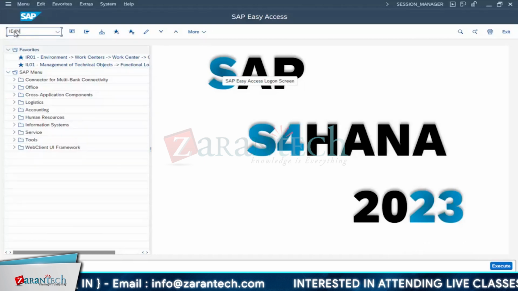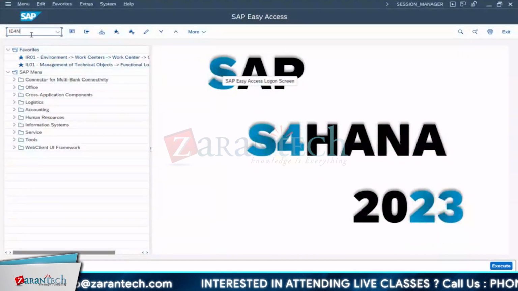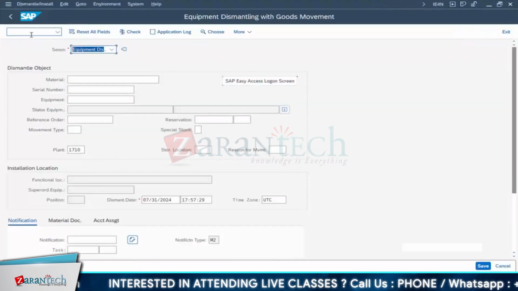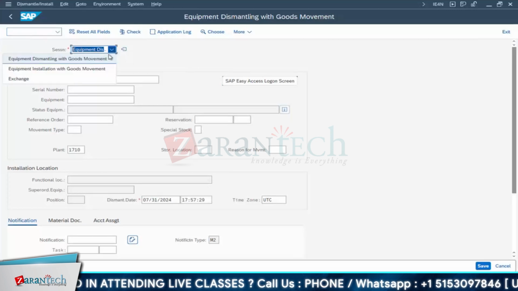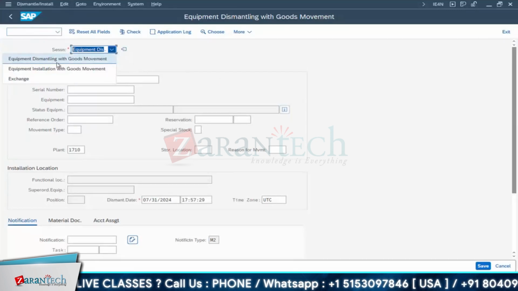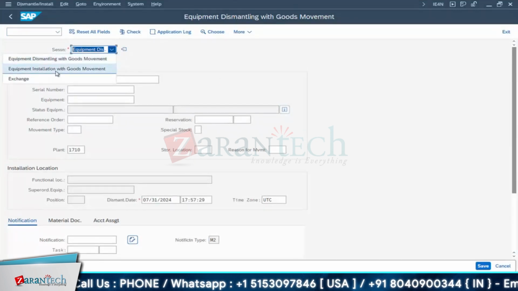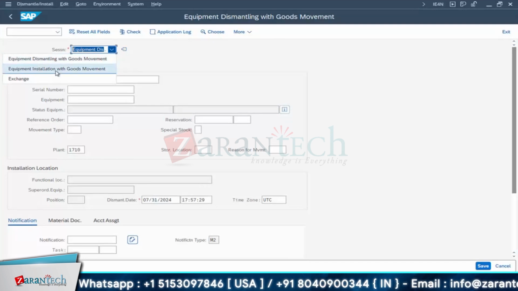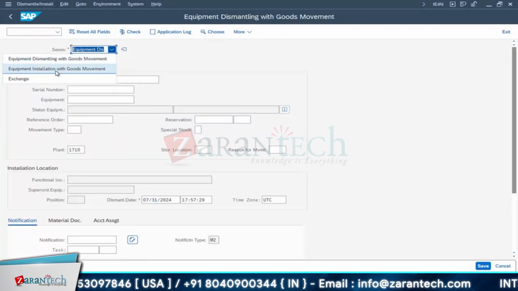Okay, in equipment installation, this is the T code. Here, what we are doing, without the help of a team or store person, we are doing it only here. See, equipment dismantling with goods movement, equipment installation with goods movement. I am doing the installation directly over here.